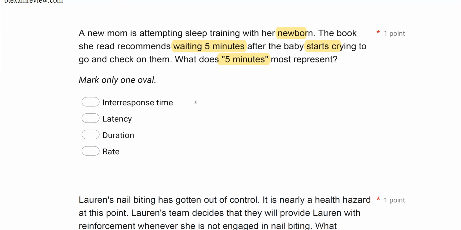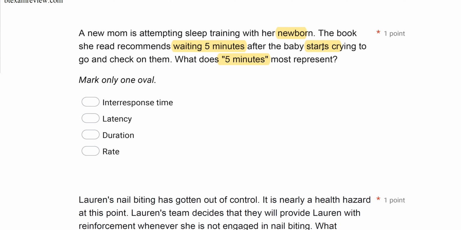When interresponse time is close, these two are very closely related, but interresponse time measures the time in between two responses. Response 1 to response 2, response 2 to response 3. We're looking at the SD of the crying and the first response. So what we're looking at is B, latency. The latency is 5 minutes.